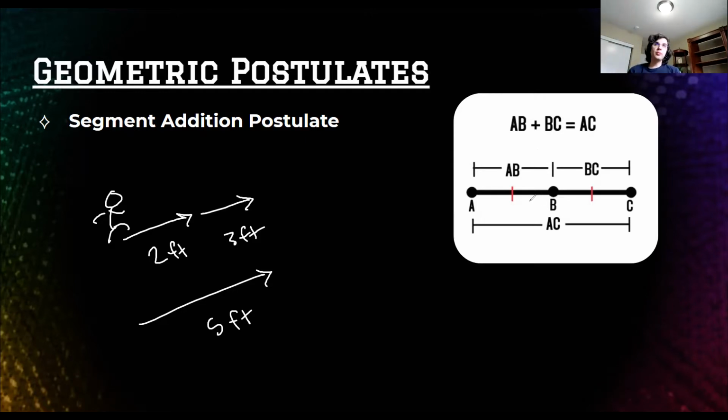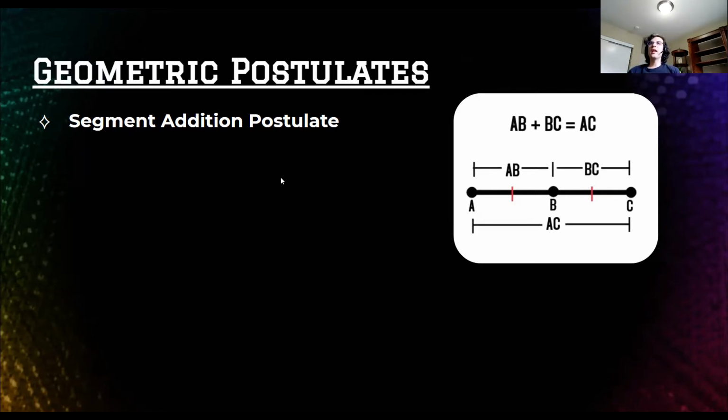We know it's true in the real world, but in geometry, we have to assume that to be true, that I can click together segments and make them add together, as long as they're on a straight line together. That's a key thing. They have to already be on a line together. You can also view it as the reverse. If I know that the whole trip is 5 feet, if I was to stop 2 feet in, I know I have 3 feet left to go. Or likewise here, if I was to add this point B in the middle, I know that A to B and B to C will add up to be A to C.